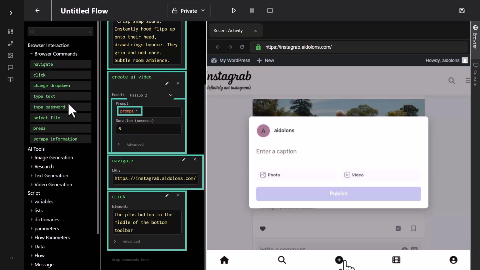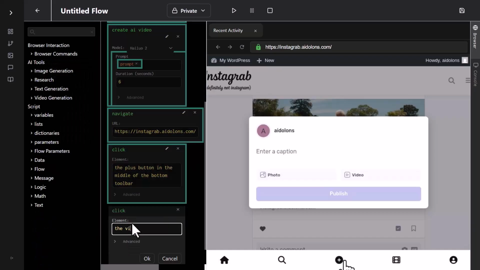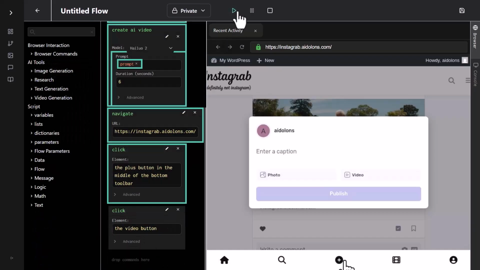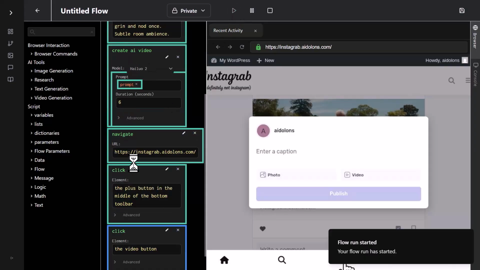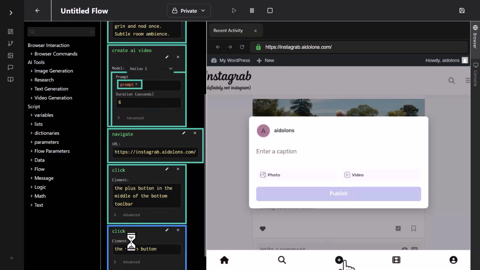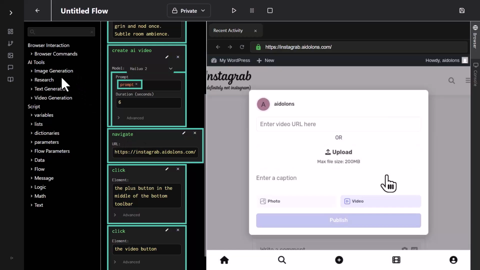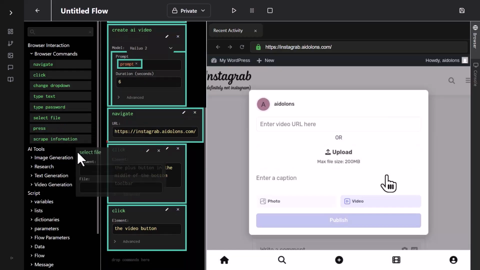Next, we're going to click and we'll say the video button and click OK. We'll give it another run. All right, now it skips all of the green ones, so it goes straight to where we are. Okay, good. We're almost done. Next, I'm going to use select file.